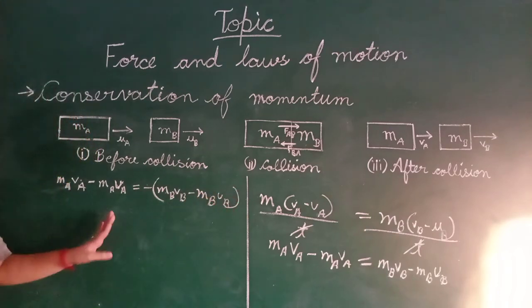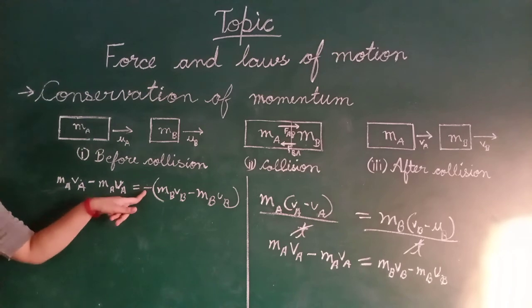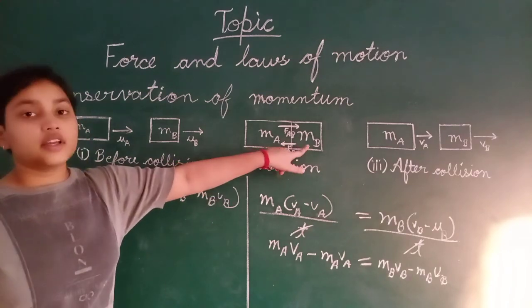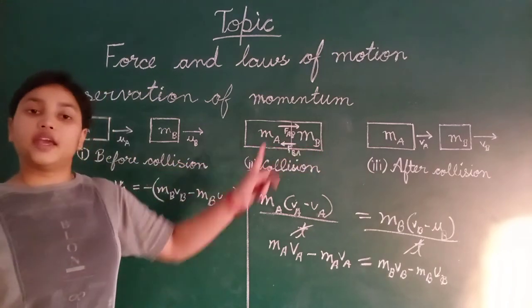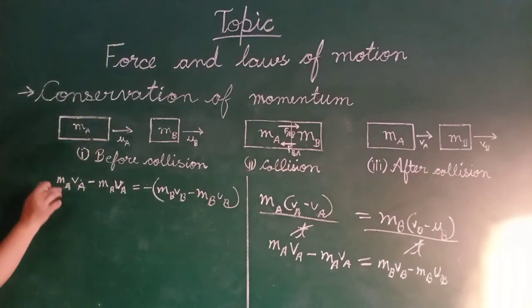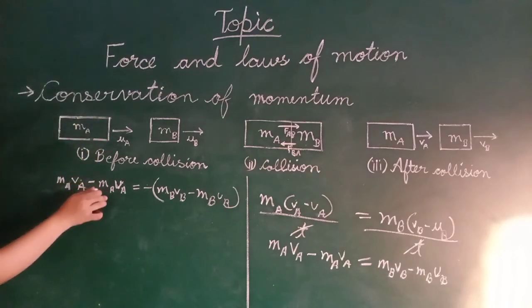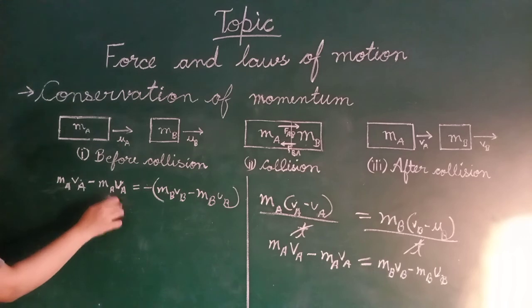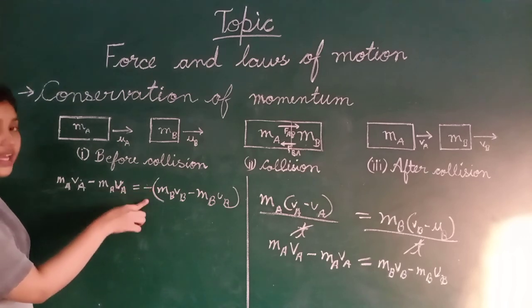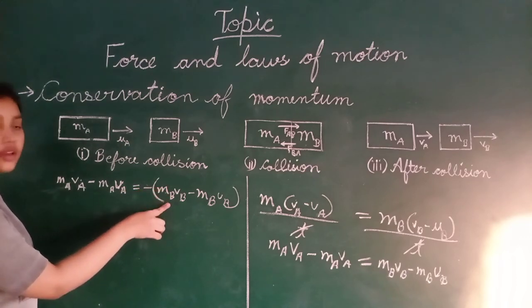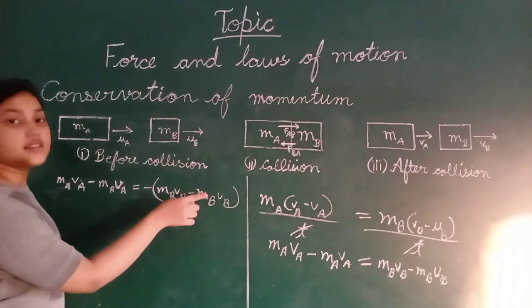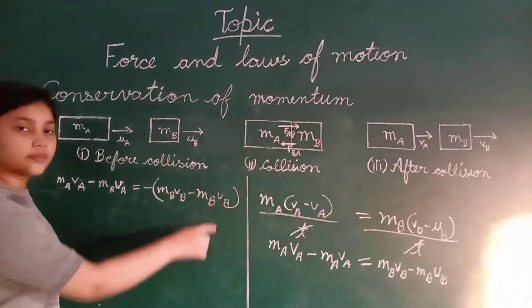We take it negative because it will give the reaction to the MA. Now MA VA minus MA UA is equal to negative MB VB plus MB UB.